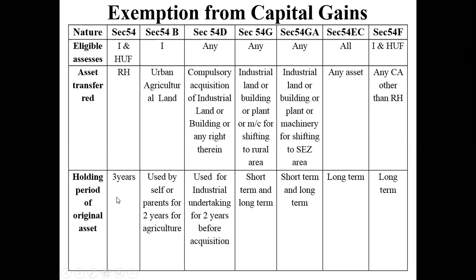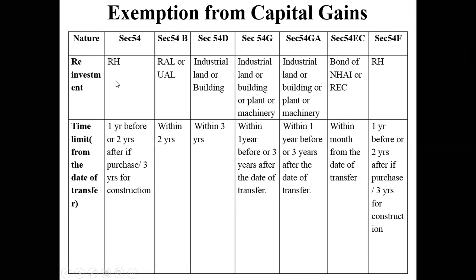Clear? Now, again, if I have to reinvest whatever gain that I have, I have to reinvest only in a residential house. That means if I sell the house for 50 lakhs, and my cost of acquisition was 35 lakhs, I have a gain of 15 lakhs.